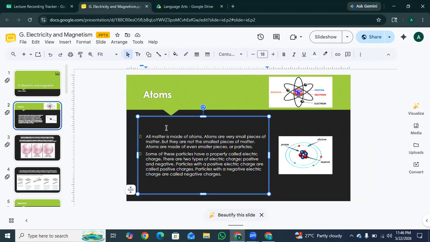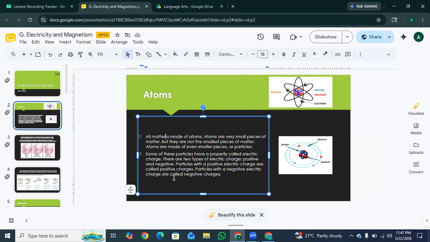Atoms are incredibly small, but they are made of even smaller pieces called subatomic particles. Okay? Some of these particles have a property called electric charge. There are two types of electric charge, positive and negative. Particles with a positive electric charge are called positive charges, and particles with a negative electric charge are called negative charges.